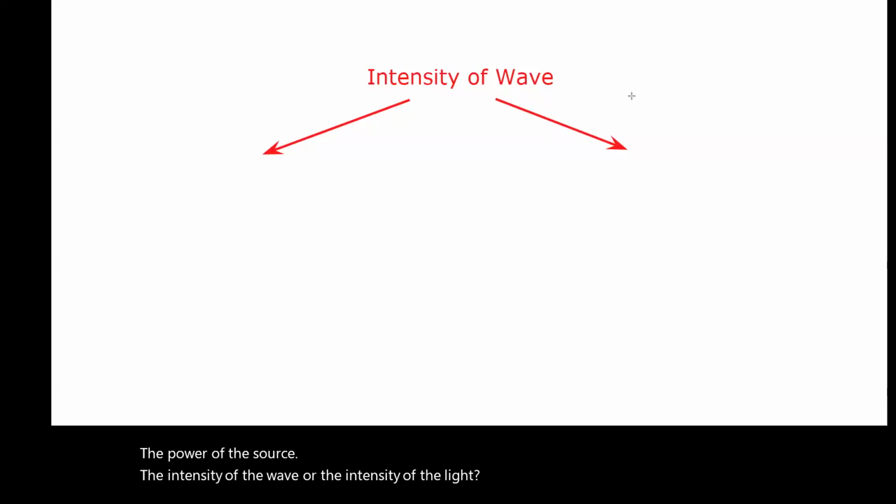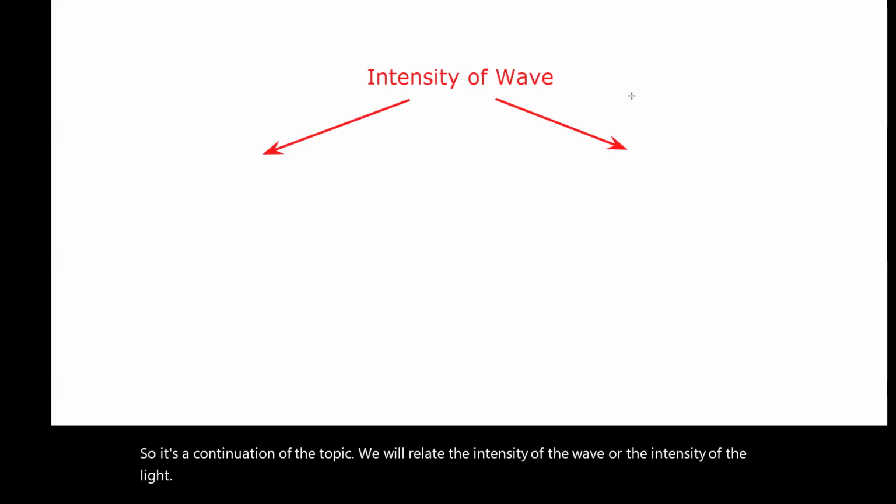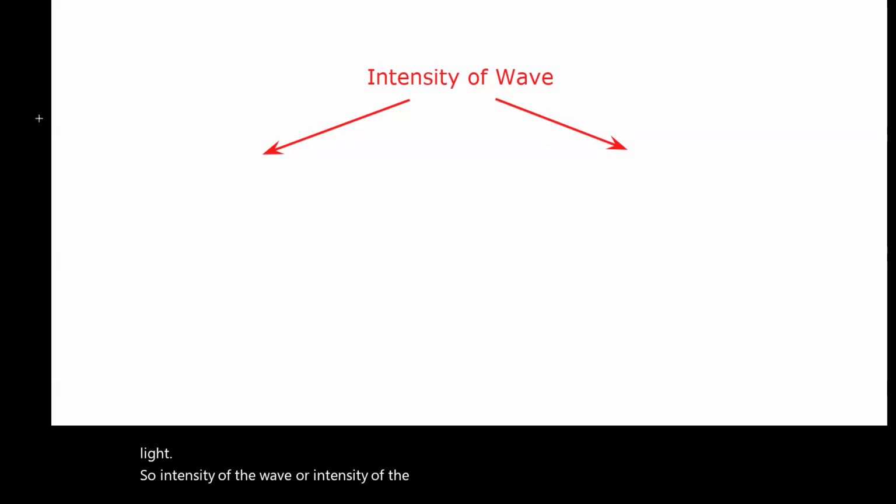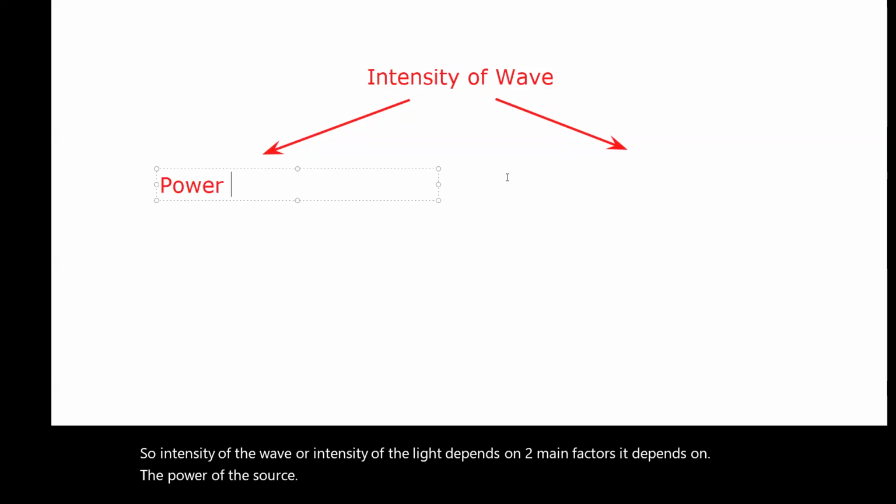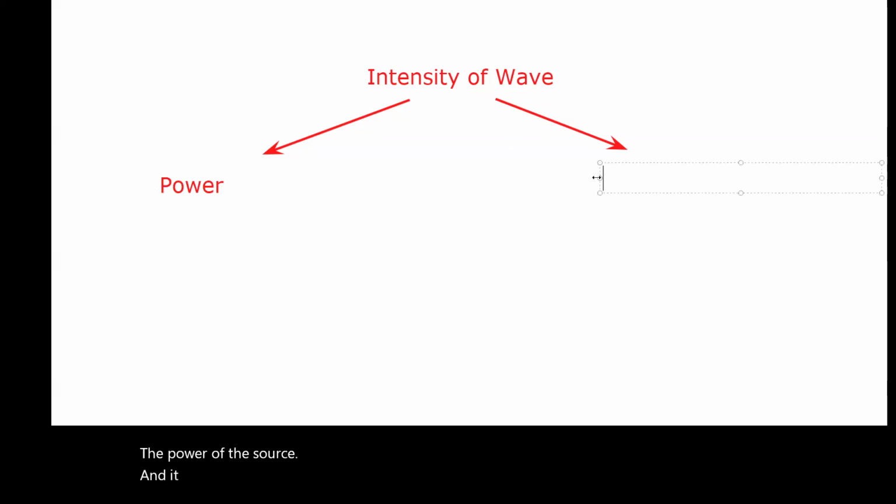So it's a continuation of the topic. We will relate the intensity of the wave or the intensity of the light. So intensity of the wave or intensity of the light depends on two main factors. It depends on the power of the source, and it also depends on the distance from the source.